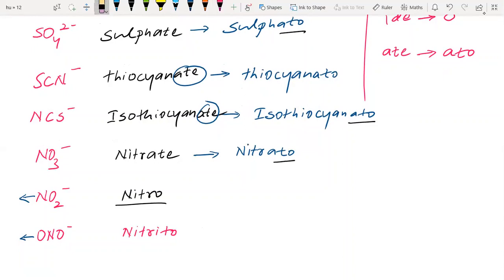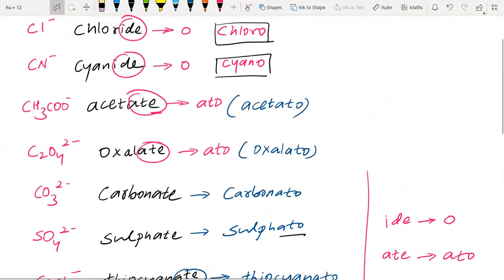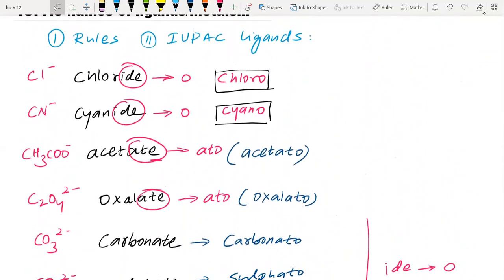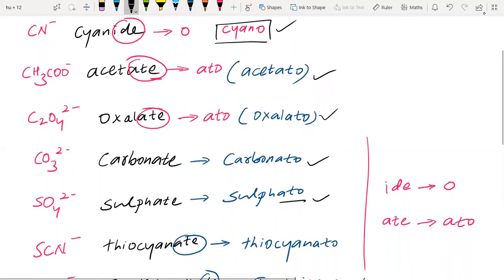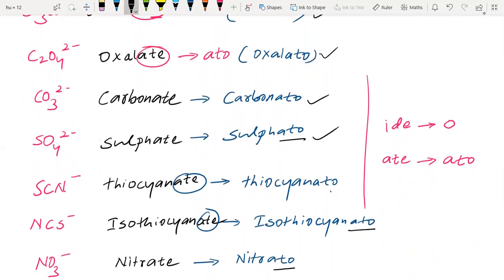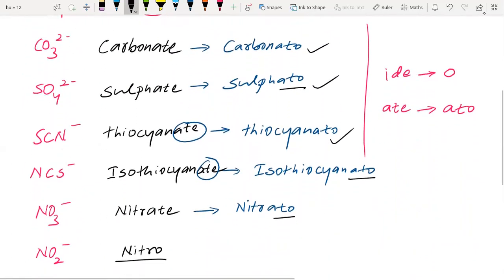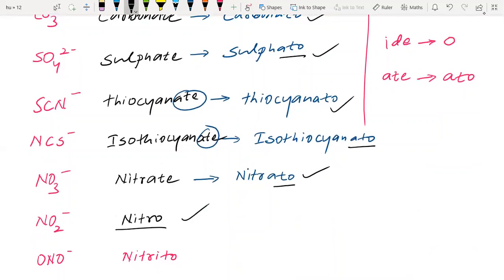So these IUPAC names of ligands are very important. We should remember that Cl minus, whenever you see it, is known as chloro, here cyano, acetato, oxalato, carbonato, sulfato, thiocyanato, nitrato, nitro, nitrito.